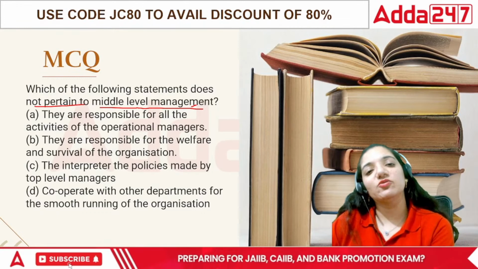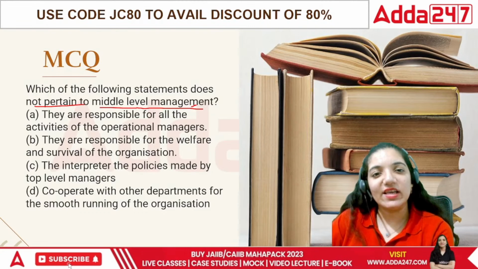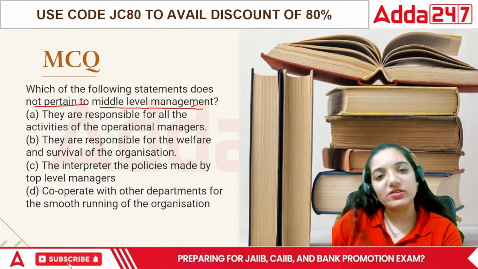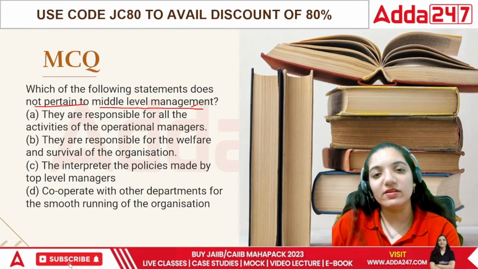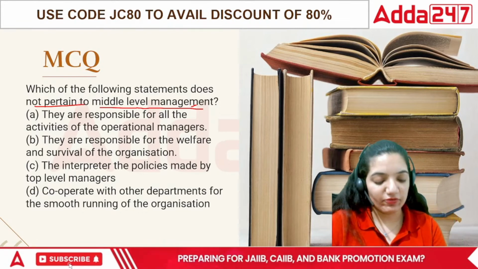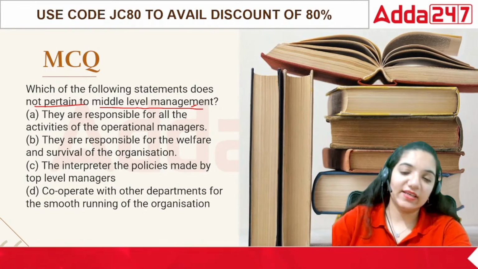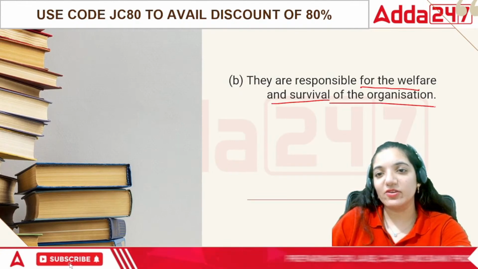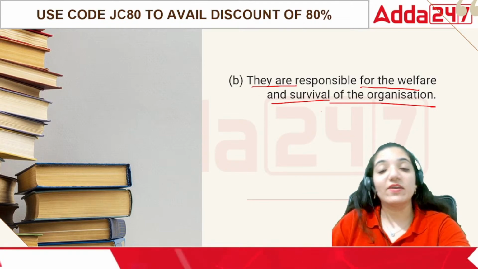So in this case, what do they do? They are responsible for all the activities of the operational managers. They are responsible for the welfare and survival of the organization, the interpreter of the policies made by top level manager, or cooperate with other departments for smooth running of the organization. What would be the correct answer? In this case, the correct answer would be they are responsible for the welfare and survival of the organization.